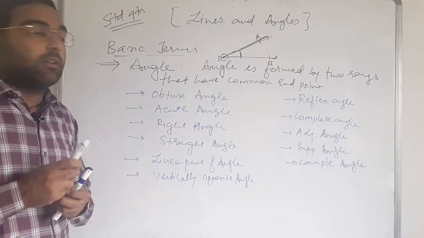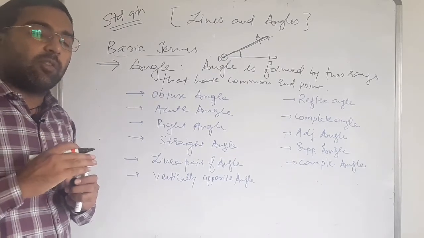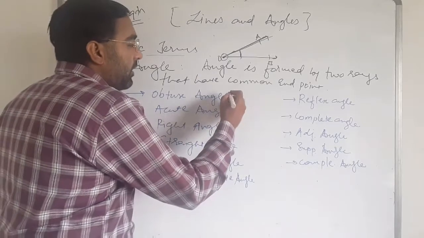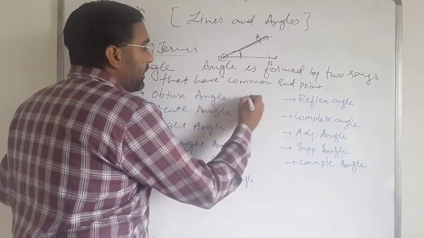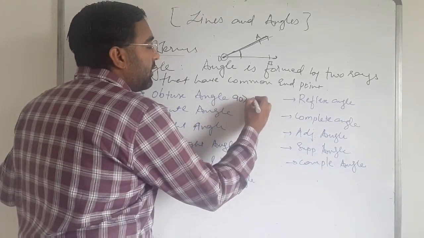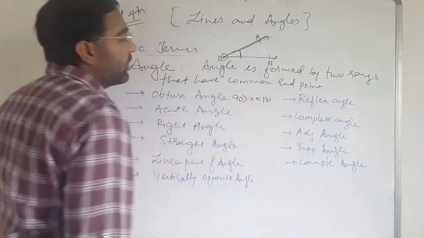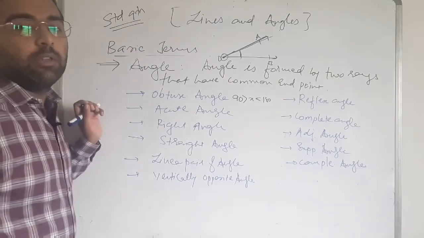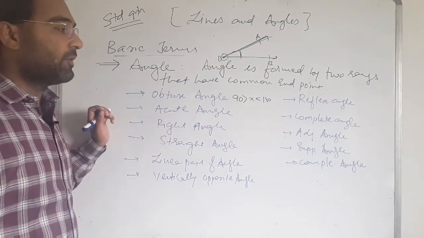Obtuse angle, that is the measurement of the angle that is more than 90 but less than 180 degrees. The angle which has measurement more than 90 but less than 180 is known as the obtuse angle.